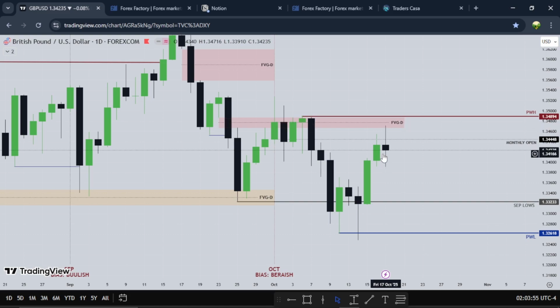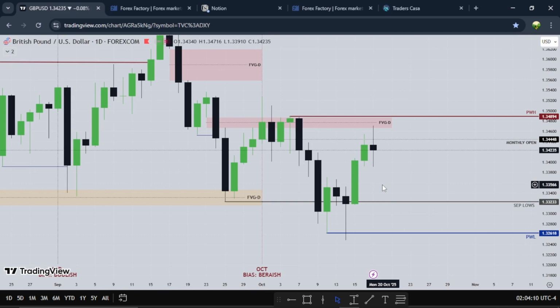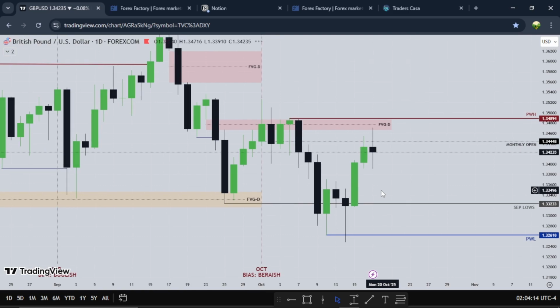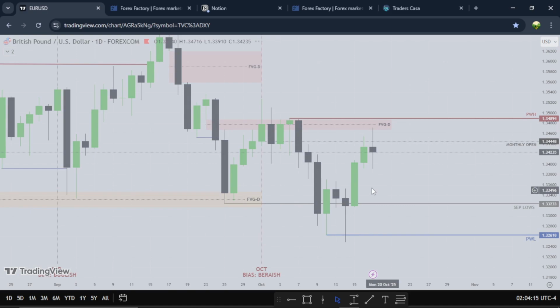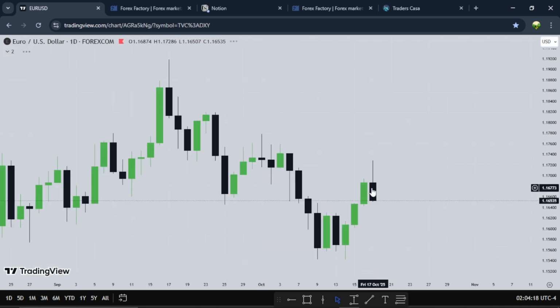So for the new week, I want to see what this fair value gap will do. If the dollar wants to go lower and takes out its previous week low, I want to see this fair value gap fail in pound for the new week. So we'll see how that will play out for pound, right? So let's hop right into another currency and see how the euro market did for the week. So this is euro.